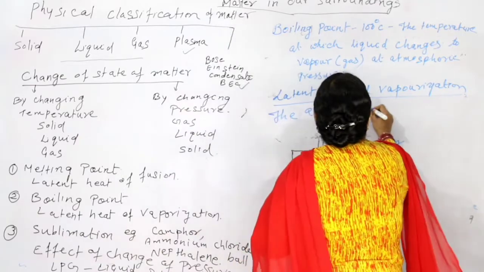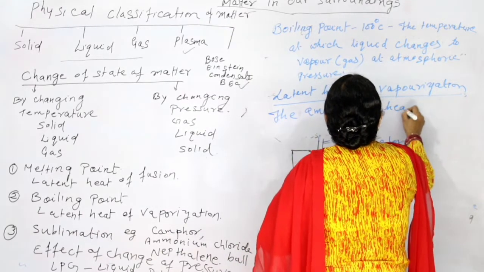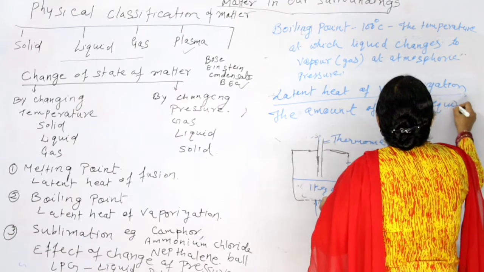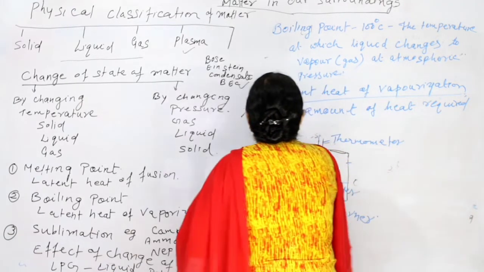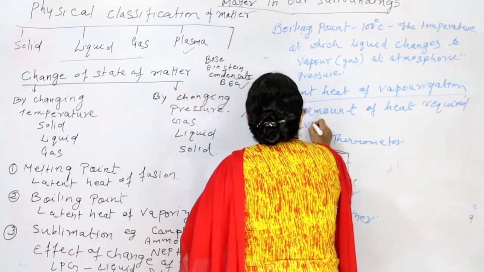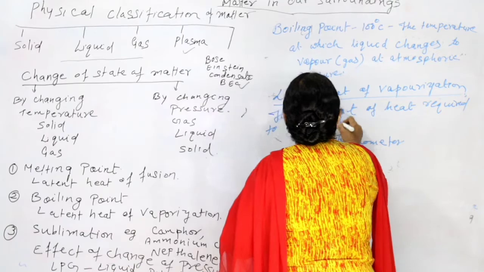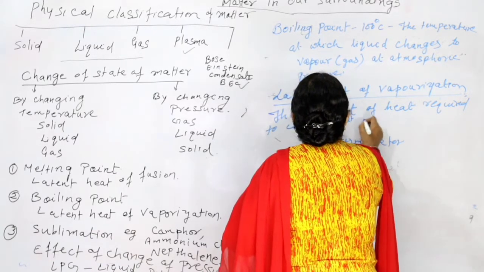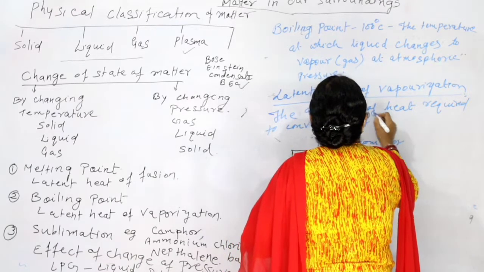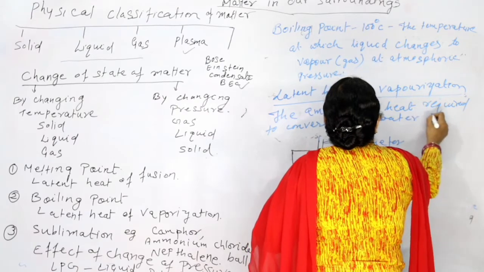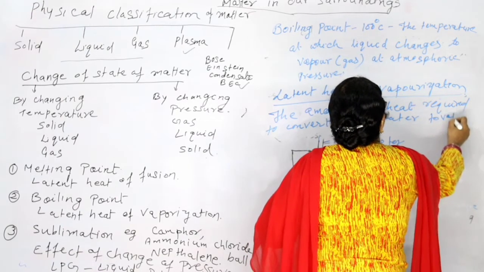The amount of heat required to convert 1 liter of water to vapor.